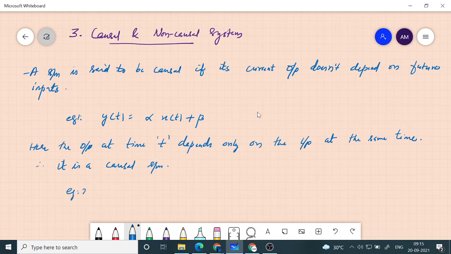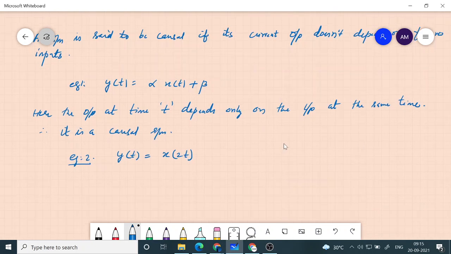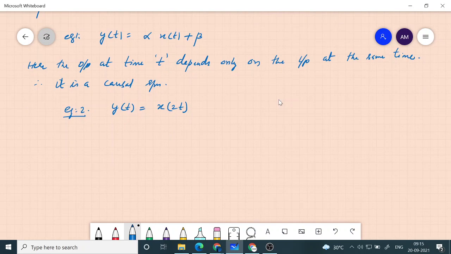Now example 2, y of t is equal to x of 2t. So let's see what is happening here. If time is equal to say 1 second, y of 1 is equal to x of 2 seconds. So right now if the time is 1 second, it is giving you an output which depends upon the input at 2 seconds, which is not practical.